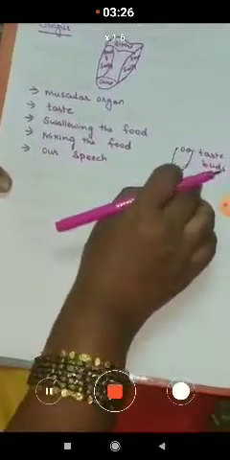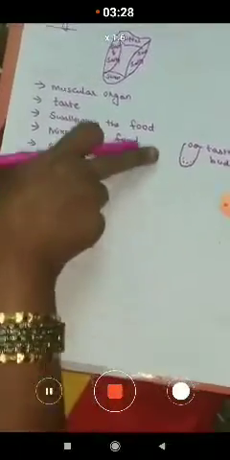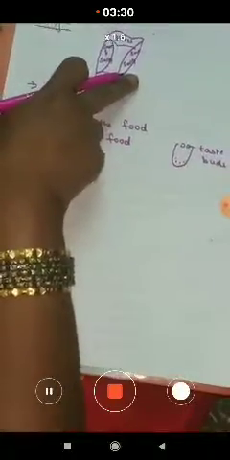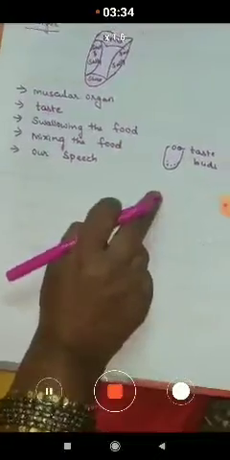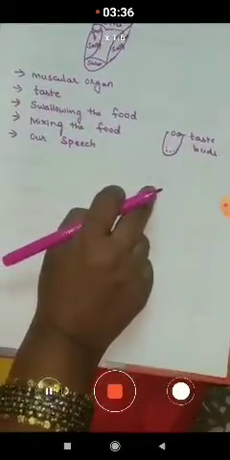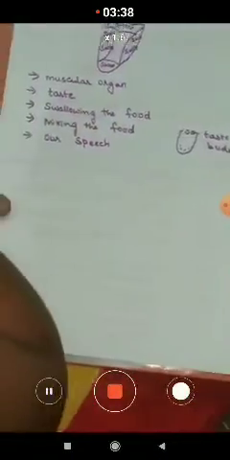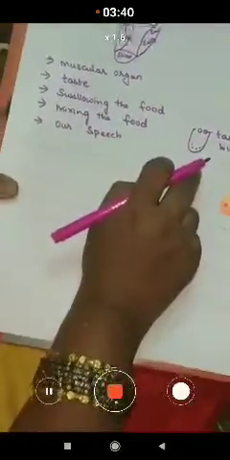So these taste buds help by sending signals to the brain, which in turn tells us the taste of the food, children. These are the functions of the tongue.